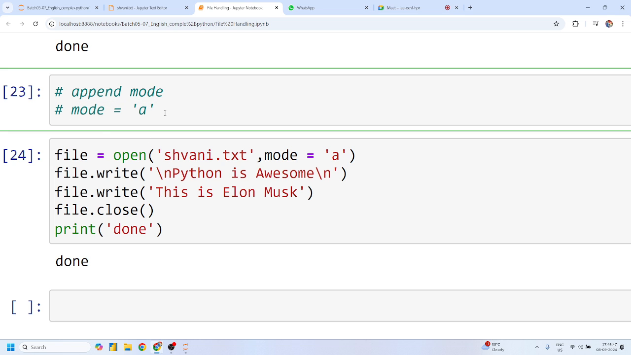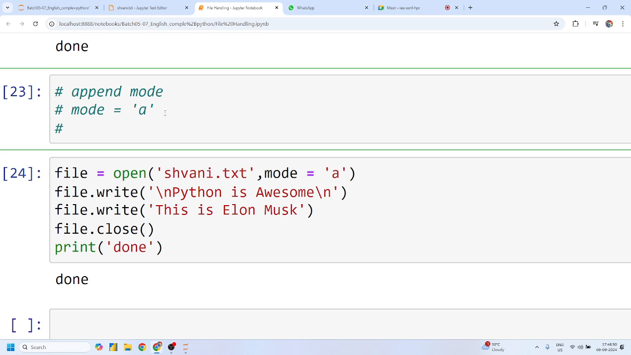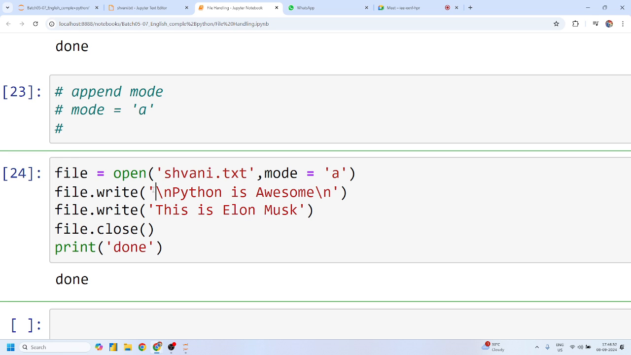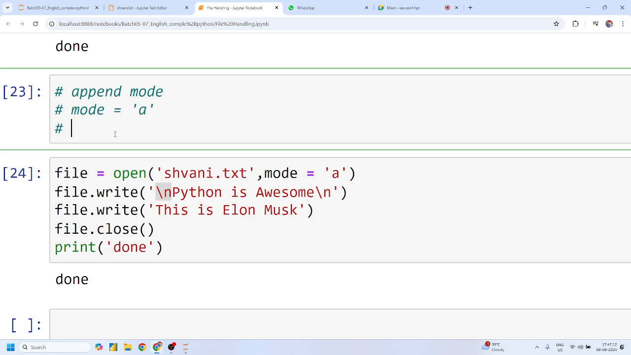Append mode says that if you want to append data, you can use append mode. But append does not mean that all new data is automatically appended on a new line. The content will be appended, but not by default on a new line. You have to use the \n character if you want to append the data on a new line. Yes or no, Mohit? Perfect. So we can add any new data, but we have to make sure to use \n.